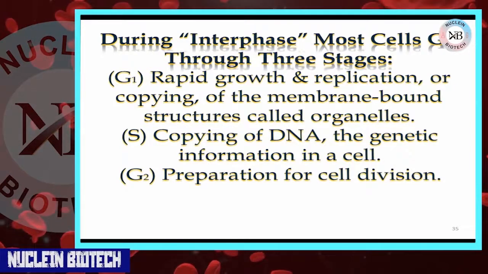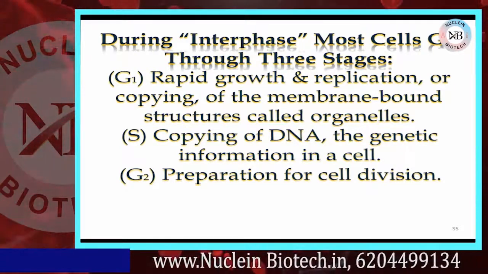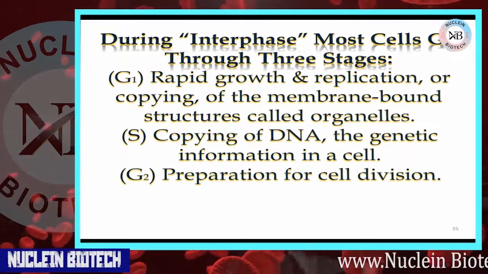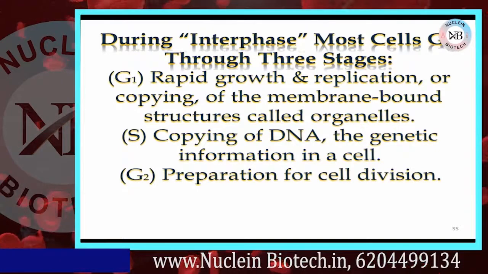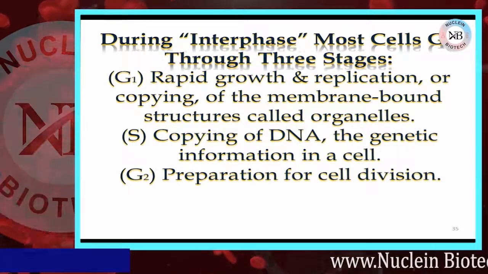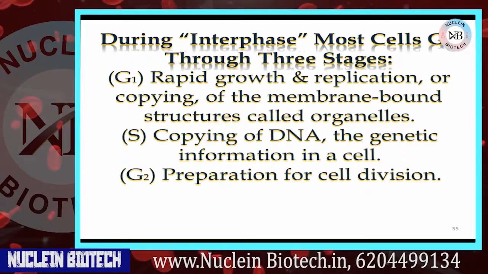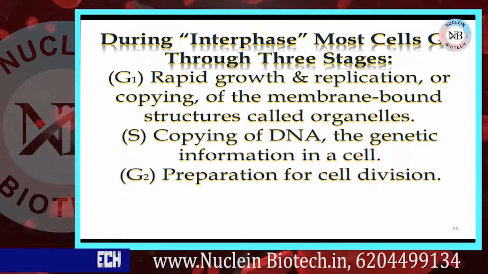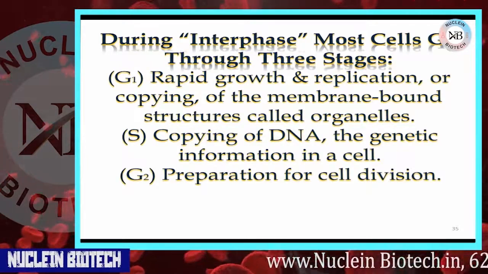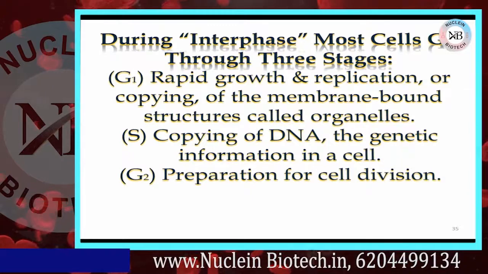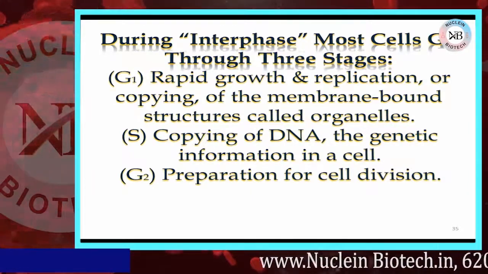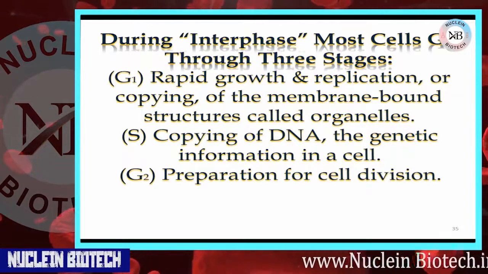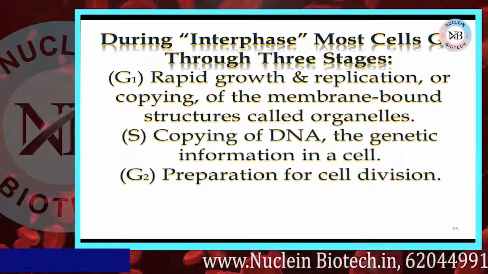A main phase within the cell cycle, where in this period the cell grows and develops, copying within itself, is called interphase. During interphase, most cells go through 3 stages. G1: rapid growth and replication, or copying, of the membrane-bound structures. In S phase, copying of DNA, the genetic information in a cell. In G2, preparation for cell division. Now, what are the 4 phases of mitosis? Prophase, metaphase, anaphase and telophase.